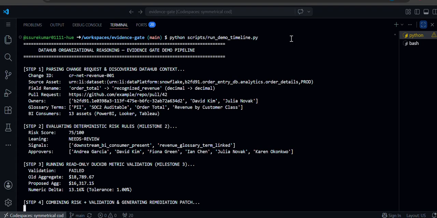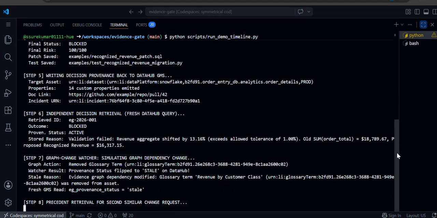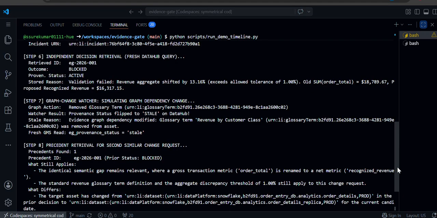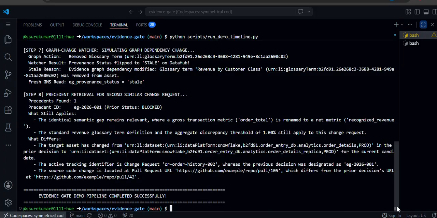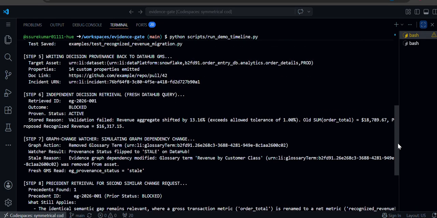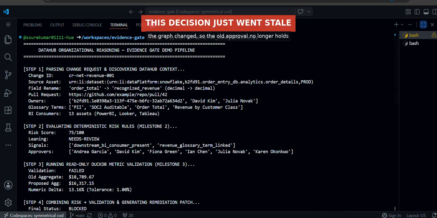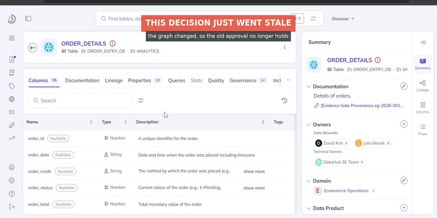An engineer proposes renaming order_total to recognized_revenue on a real Snowflake dataset in DataHub. Evidence Gate discovers the actual context owners, glossary terms, 13 downstream BI consumers, scores the risk deterministically at 75 out of 100, then runs a read-only validation query. The numbers don't lie, a 13.16% shift in the revenue aggregate, well past the 1% tolerance. The change is blocked, and a compatibility patch is generated automatically.